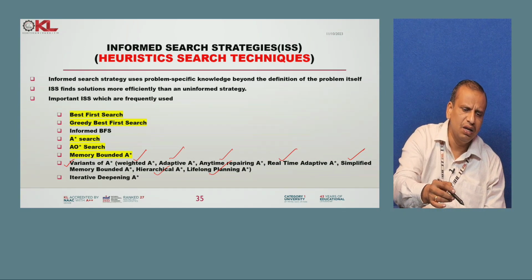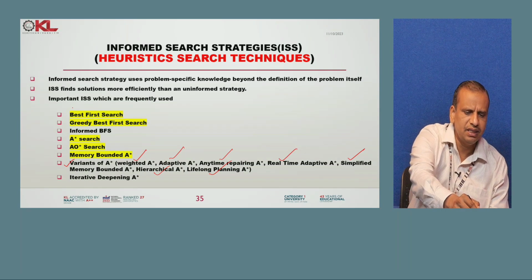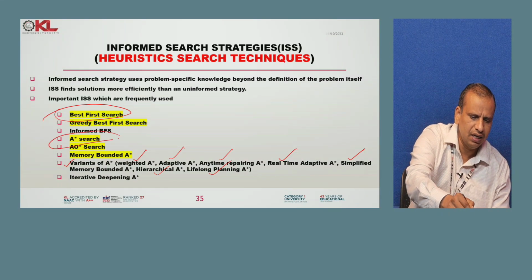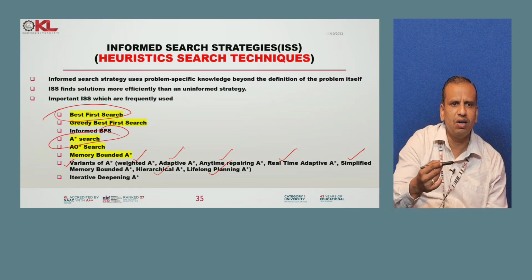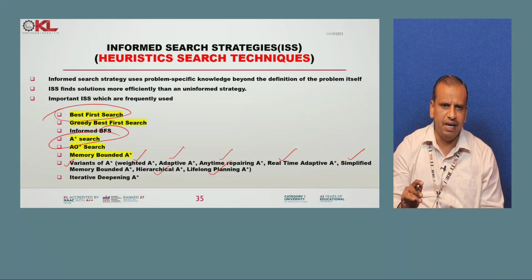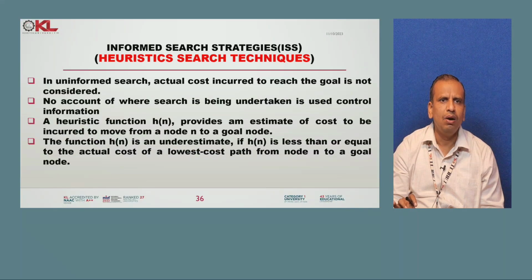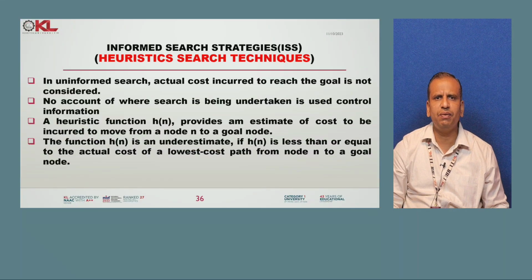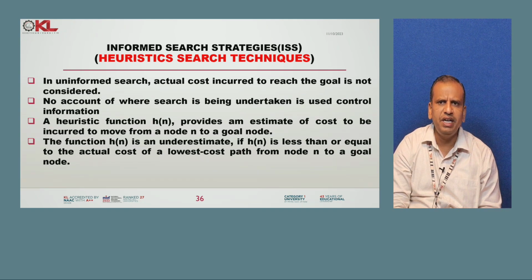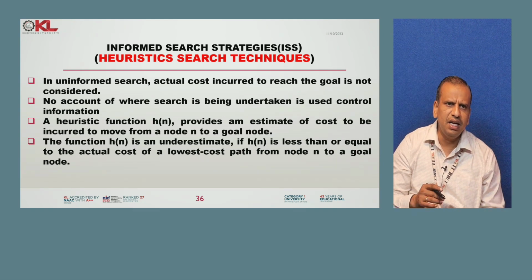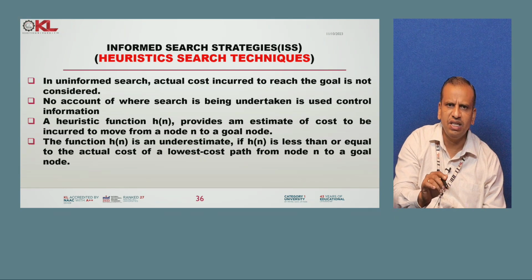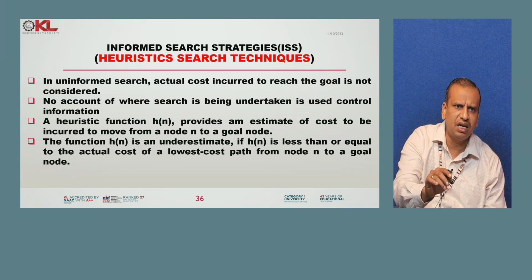We are focusing on only 3 elements, that is, best first search, A star, and the next component is hill climbing. Now, what does heuristic function mean, and how does it differ from uninformed search? In uninformed search, the cost to reach the goal state is not considered.